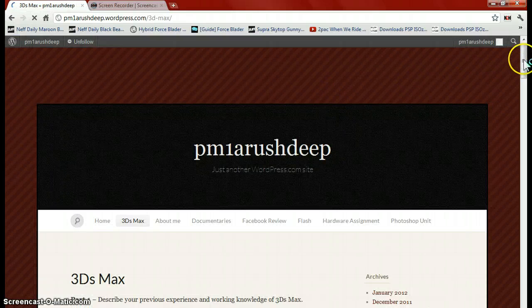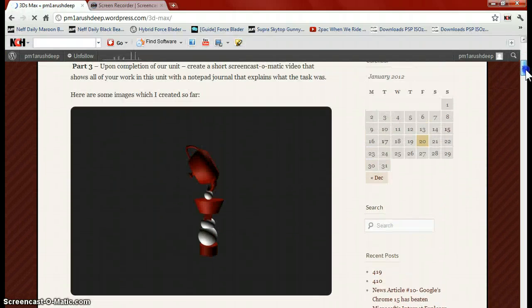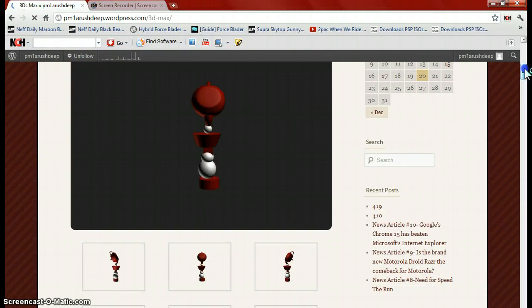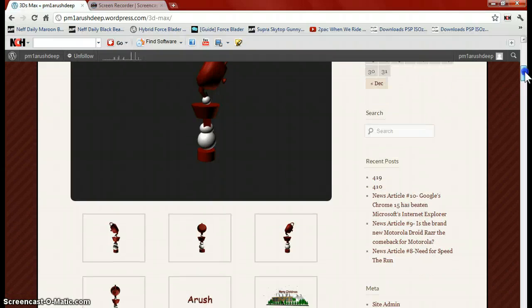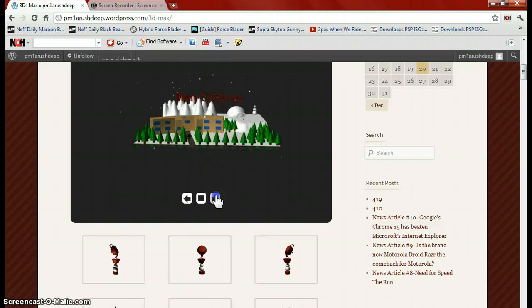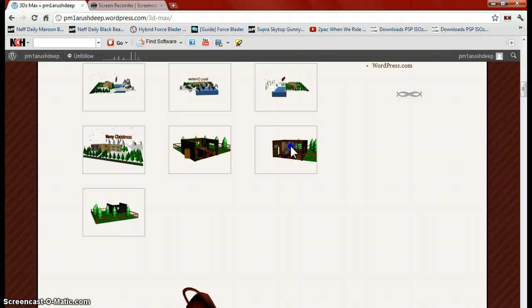Here's the 3ds Max unit. It was a really interesting unit and I had many problems as a beginner, but I somehow managed to solve them by watching tutorials. You can see a slideshow of all those pictures and so on. Here, you can open those up to make them bigger.